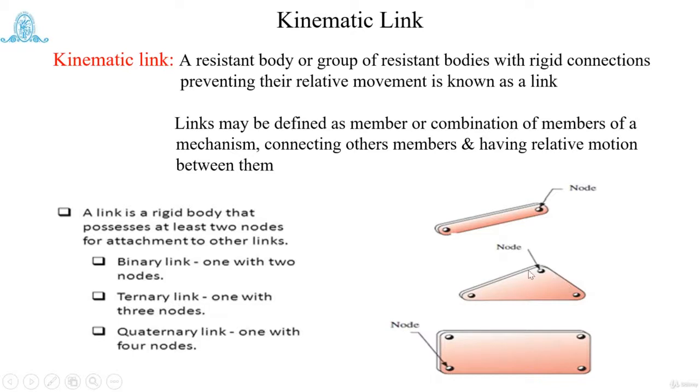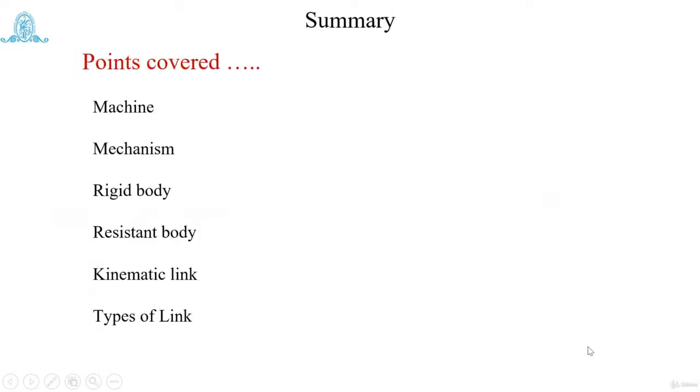This is a single link, but it has three nodes connected at three different locations. You can attach this link to three different other links, and there should be relative motion between them. Then it is called a ternary link. Similarly, the quaternary link is a single link with four different nodes. It can be attached to four different other links at these four nodes, so it is categorized as a quaternary link.